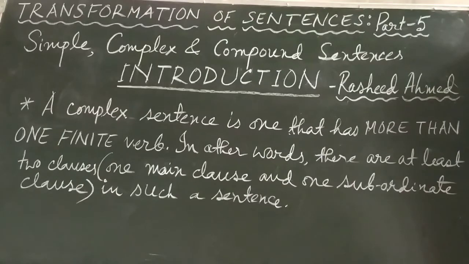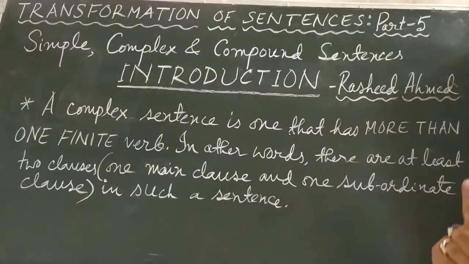And the same thing is told again: in other words, there are at least two clauses. This means that if there is a finite verb, there is a clause. A clause is made up of a finite verb. That is what we have understood from here. So in a simple sentence, there is only one finite verb, which means there is only one clause. In a complex sentence, there is more than one finite verb.